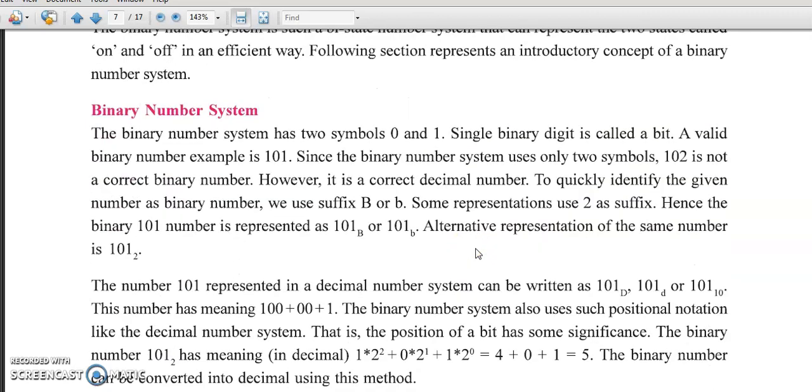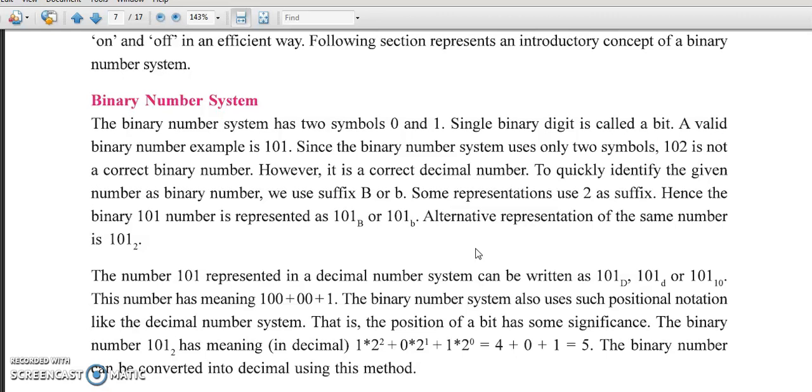What is a binary number system? Bi means 2, 0 and 1. The binary number system has two symbols, 0 and 1. A single binary digit is called a bit. A valid binary number example is 101. This is not one hundred one. It is one-zero-one. Since the binary number system uses only two symbols, 102 is not a correct binary number. However, it is a correct decimal number.